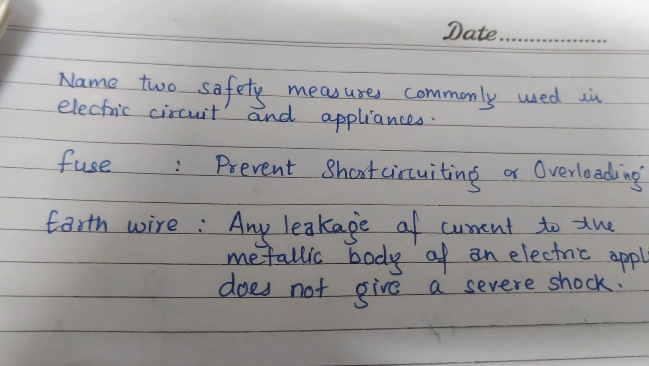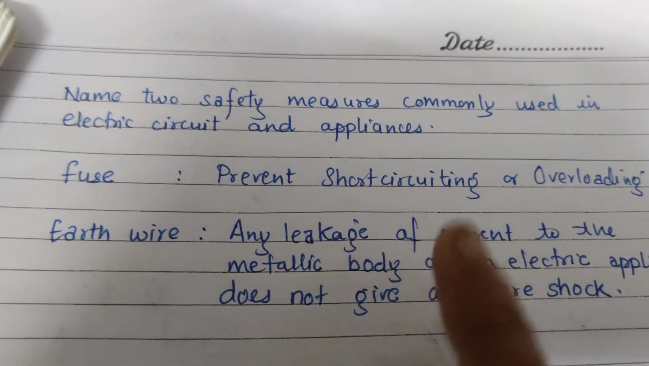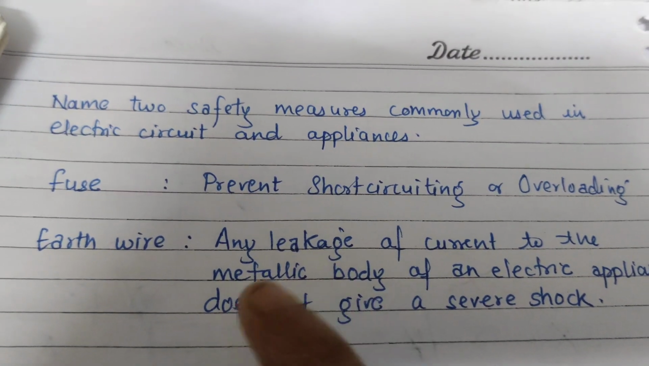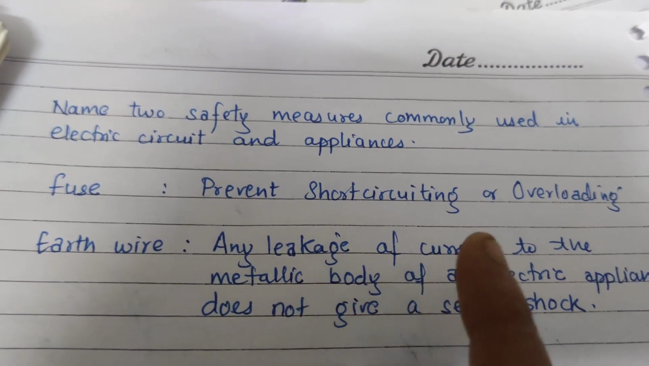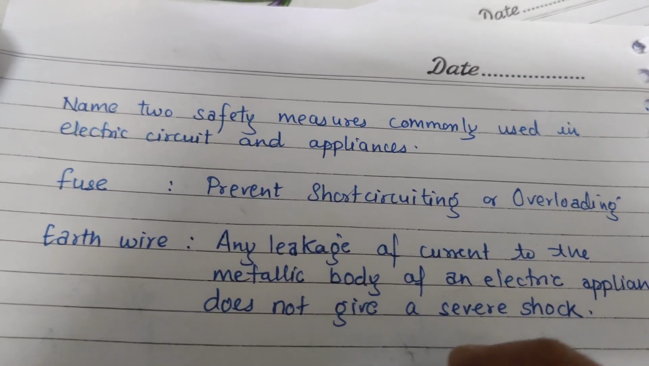These two questions can be framed in this way. Name two safety measures commonly used in an electric circuit. One is the fuse wire, which prevents short circuiting or overloading, and the other is the earth wire. What is the role of the earth wire? If there is any leakage of current to the metallic body of the electric appliance, it does not give a severe shock.